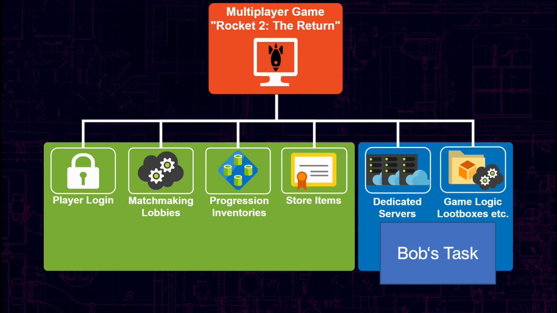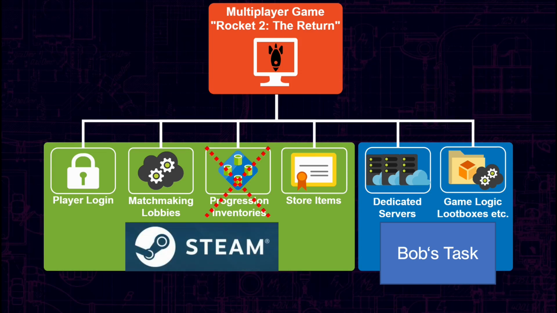If we are developing the Rocket 2 multiplayer mode for PC or Mac, the most obvious solution will be to use the Steam SDK and Steam services. Steam provides login, matchmaking, and some kind of progression system which may be sufficient. And the services are pretty well tested with Unreal Engine. So instead of telling Bob to write the services, we could simply use Steam.